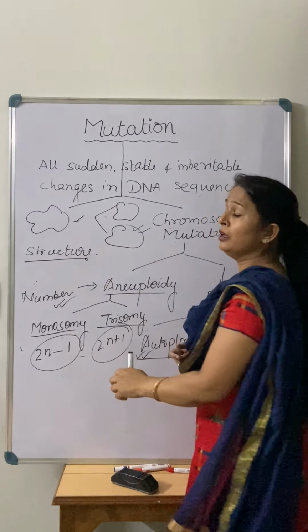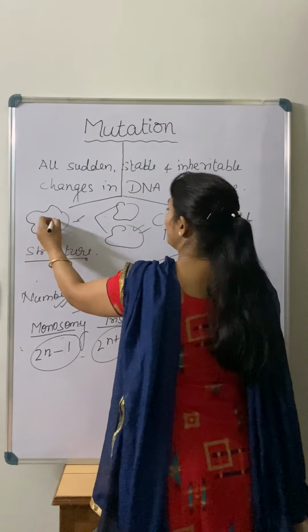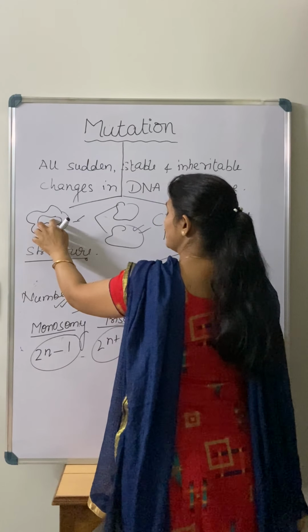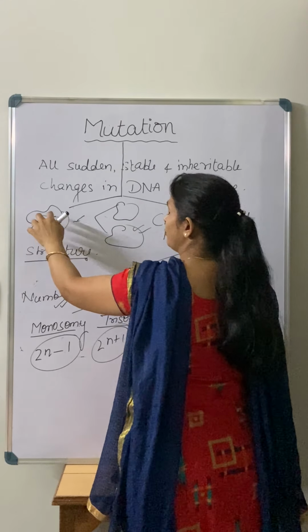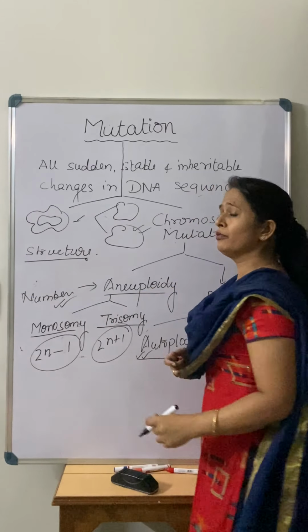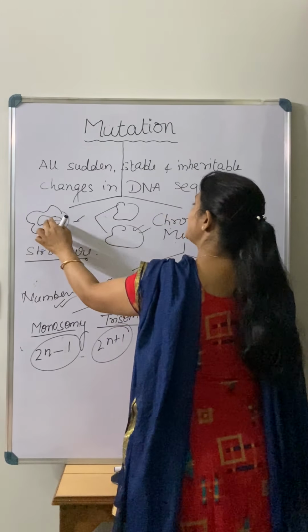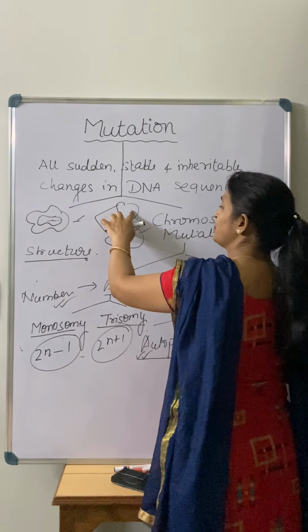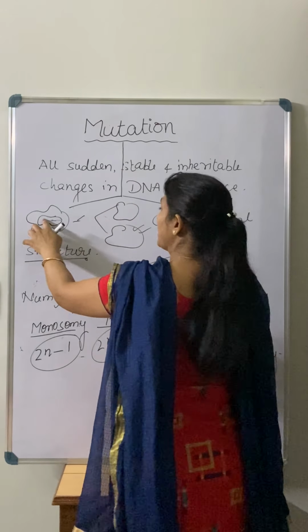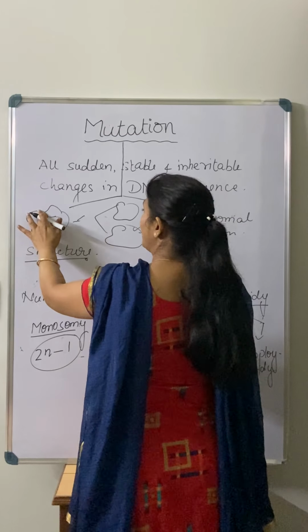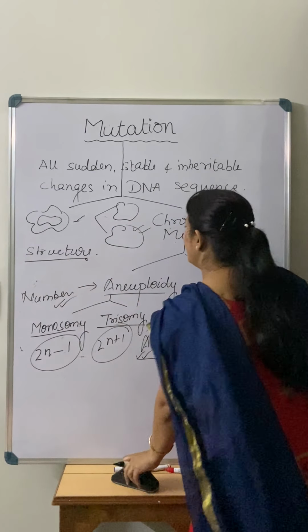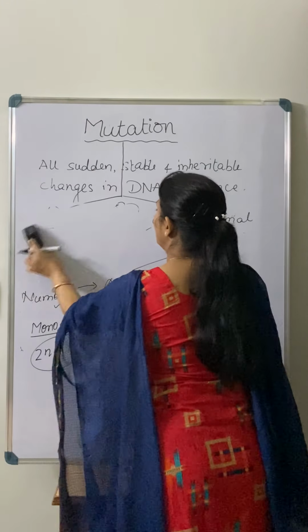What happened here? The karyokinesis takes place in this nucleus only. There is duplication and segregation of chromosomes, the number of chromosomes is increased, and the same type of chromosomes will come here. Now when the karyokinesis takes place and the cytokinesis doesn't take place, right?